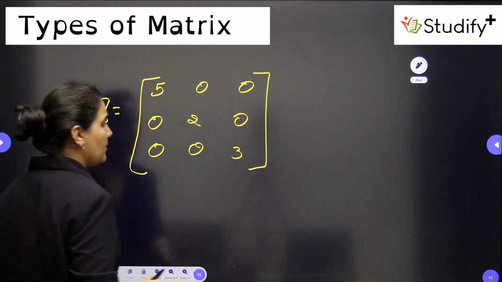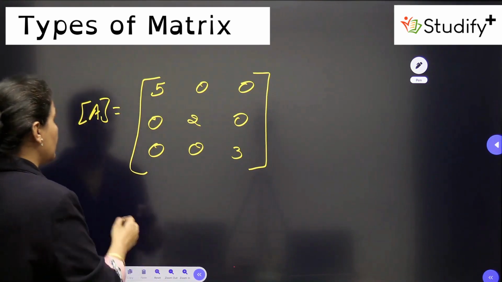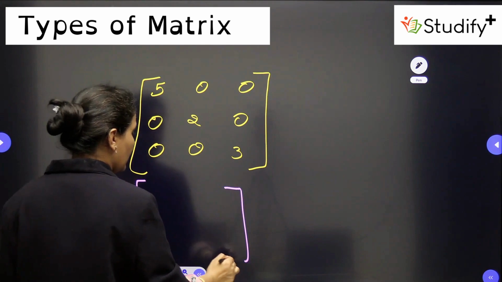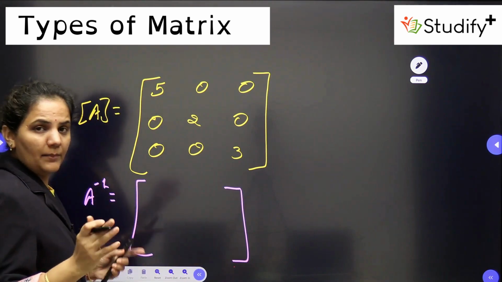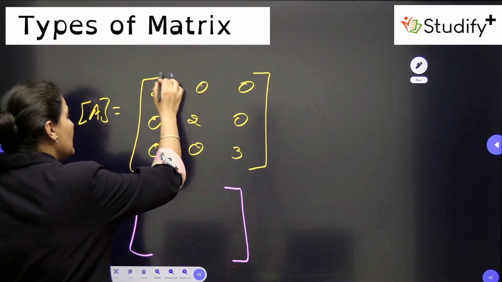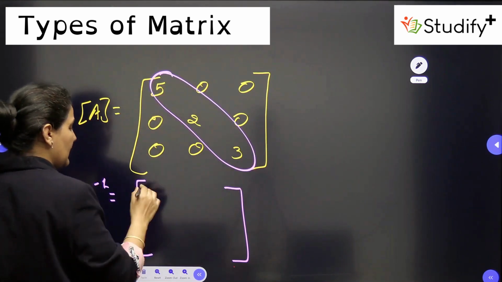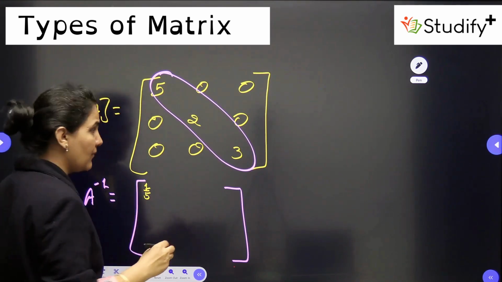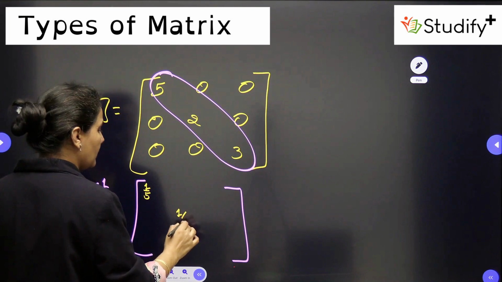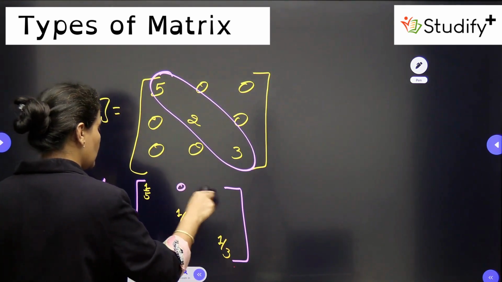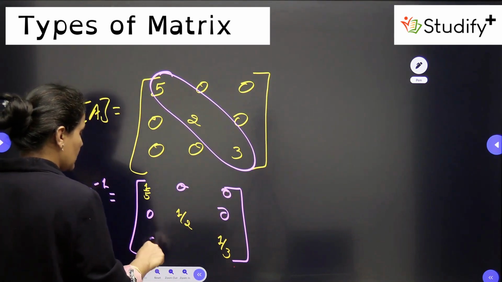If this is my matrix and someone asks me to find the inverse of this one and options are available, then I will not find the determinant or the adjoint. I will write down the inverse directly as the inverse of these principal diagonal elements. This will be 1 by 5, the inverse of 5. The inverse of 2 will be 1 by 2. The inverse of 3 will be 1 by 3. The rest are again 0, 0, 0, 0, 0, 0.